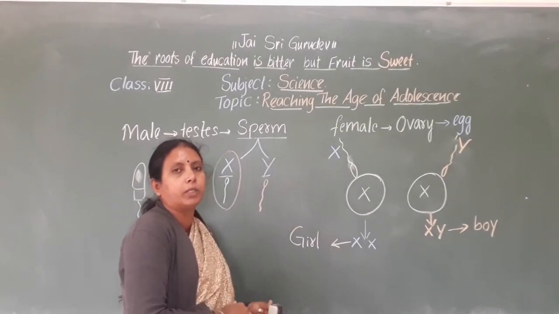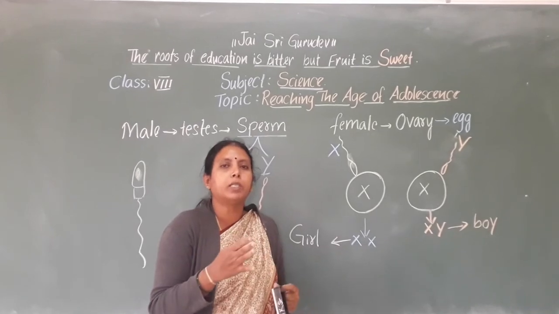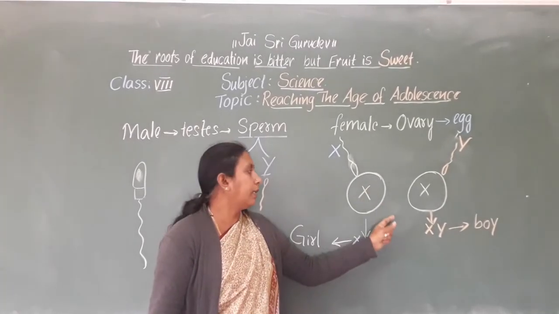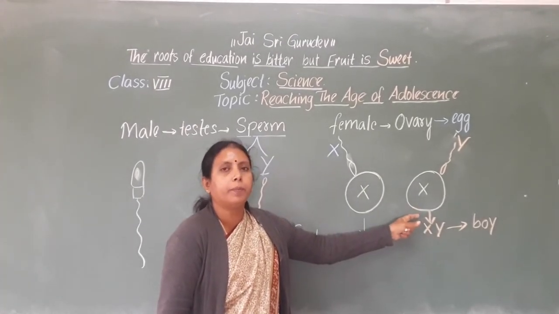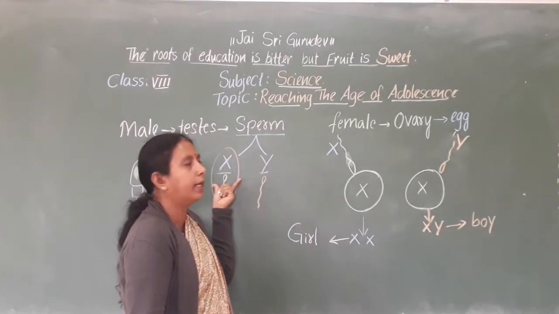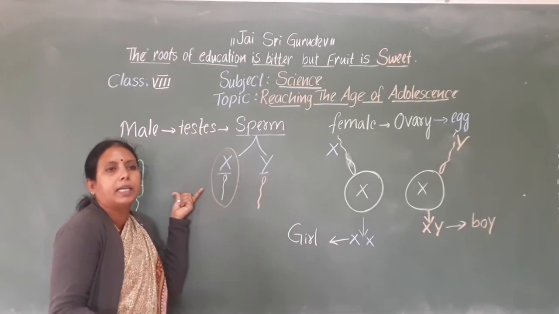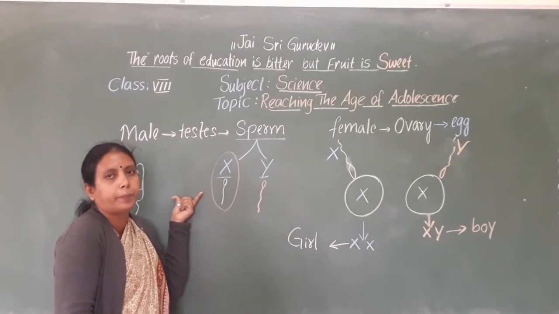And who is responsible for the decision? Who is responsible for the type of baby born? Mother or father? Yes, you are right. The father is responsible for the type of baby born.